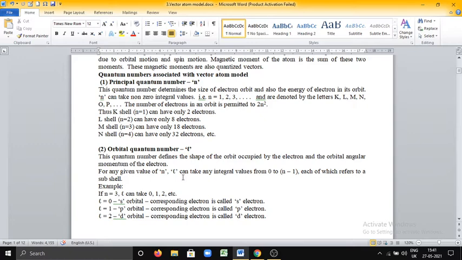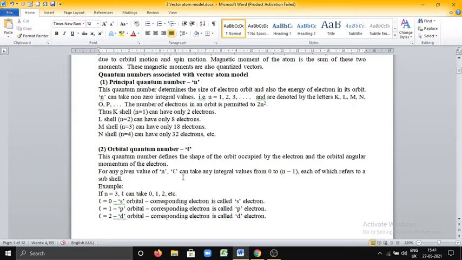For example, we consider n value as 3. Then, according to 0 to n minus 1, l can take 0, and 3 minus 1 is 2, that is 1 and 2. What are the values l can take for n equal to 3? That is, for the M shell, the orbital quantum number can take 3 values, 0, 1, 2, according to the relation 0 to n minus 1.